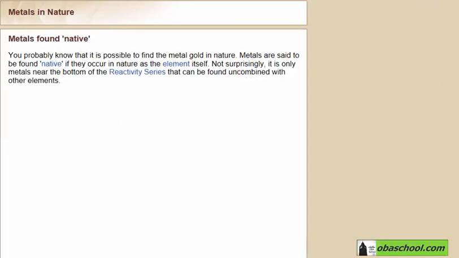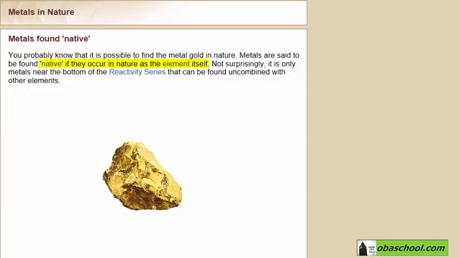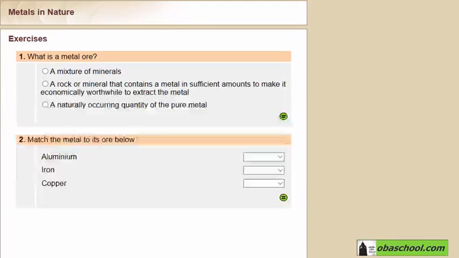On the other hand, some metals are said to be found native if they occur in nature as the element itself, such as gold. Let's answer now some questions.